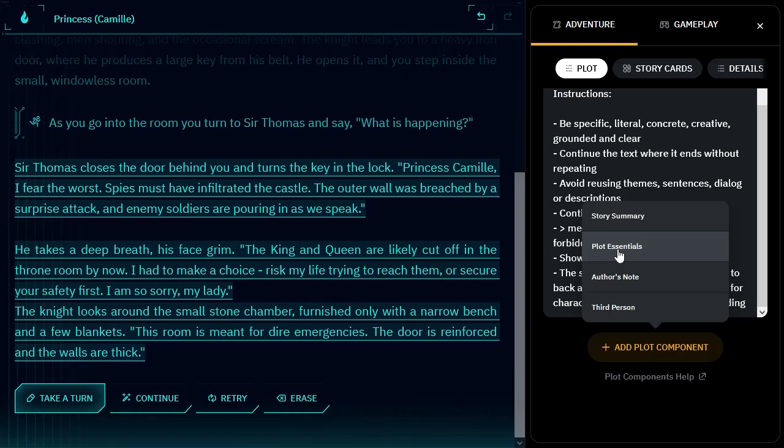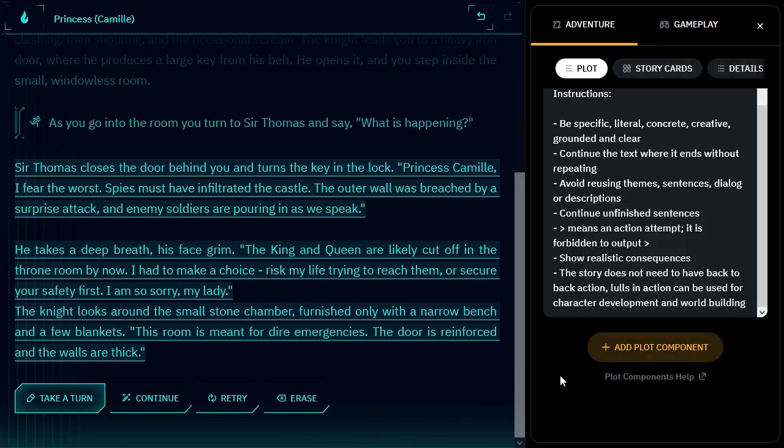Our recommendation is to keep the author's notes short, no more than 3 to 4 sentences, and only focus on a couple key instructions about your story's theme and setting that you want the AI to follow. And then the other thing is story cards, which I'm just going to read and then we'll go over them. Story cards give the AI some broader world building details that are only included when keywords are used. So the story cards will actually be triggered based off of keywords. So that in a nutshell should help you with that.